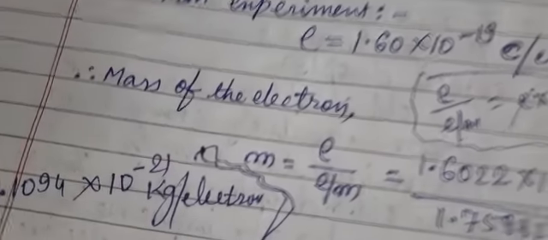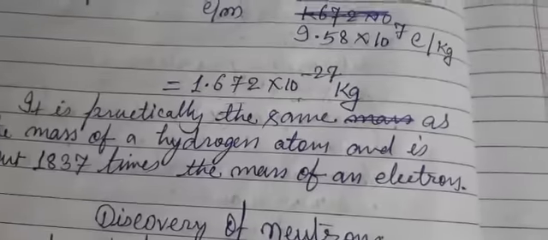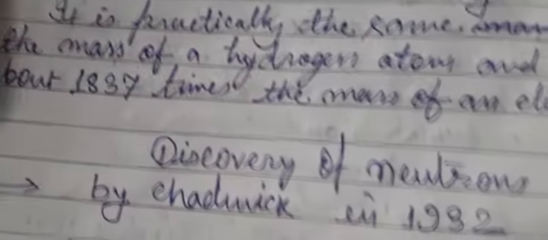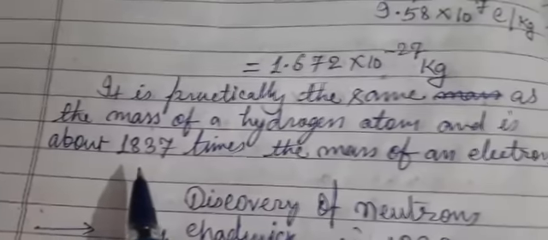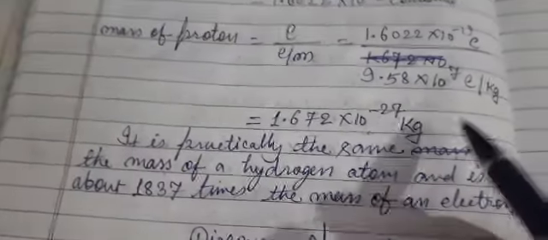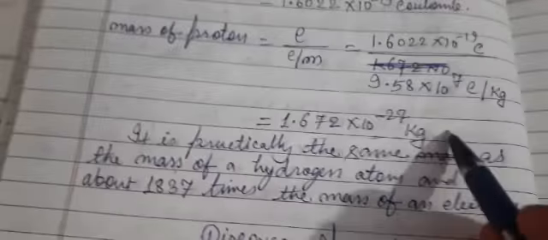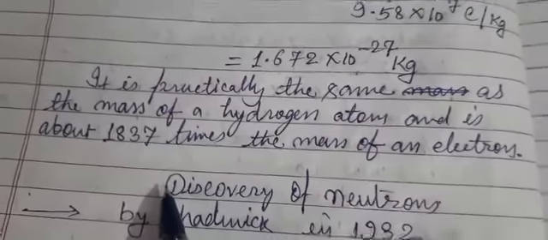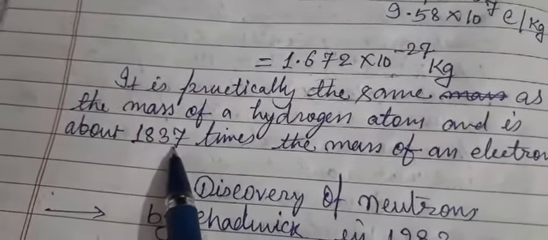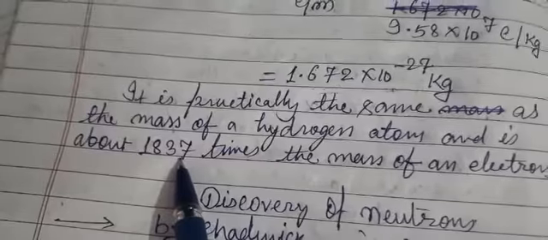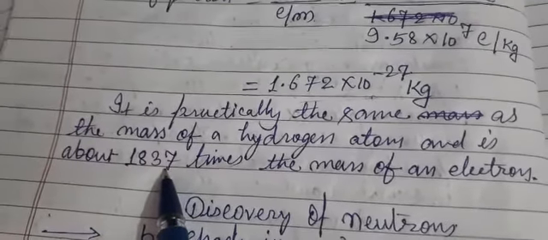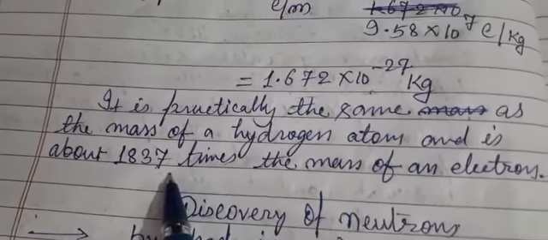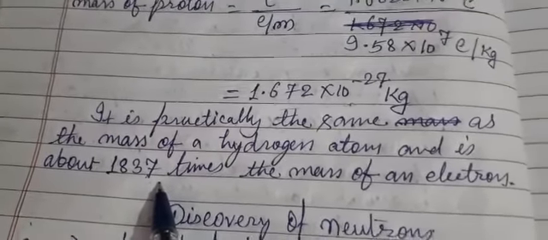It is much lesser in comparison to the proton, and practically if you compare these two, the proton is found to be 1837 times heavier than the mass of the electron.